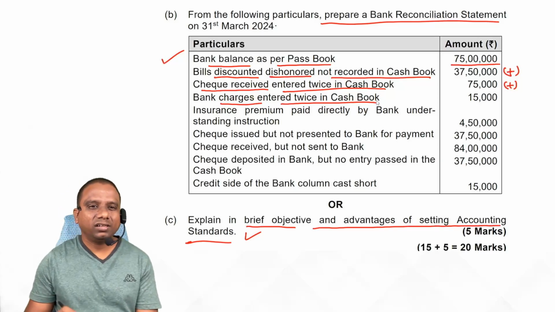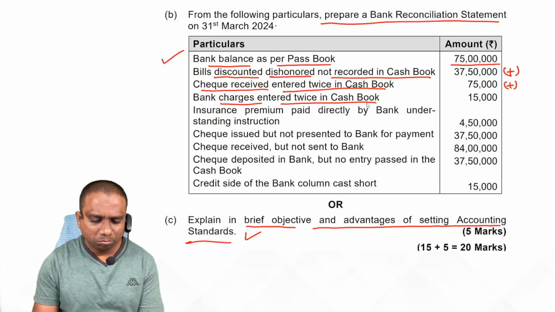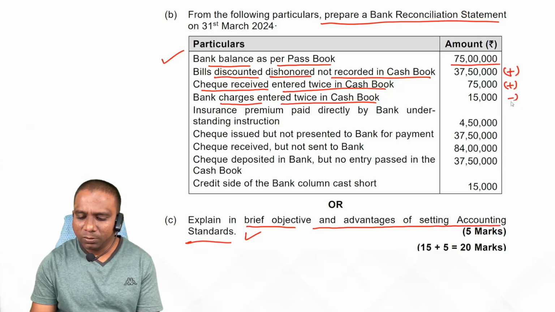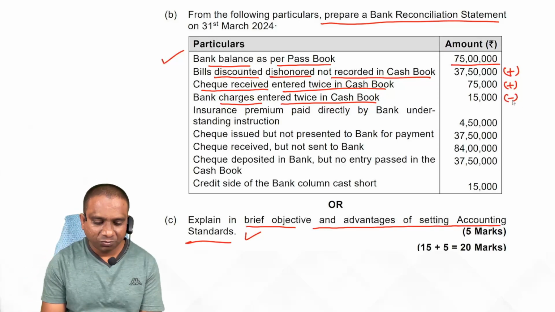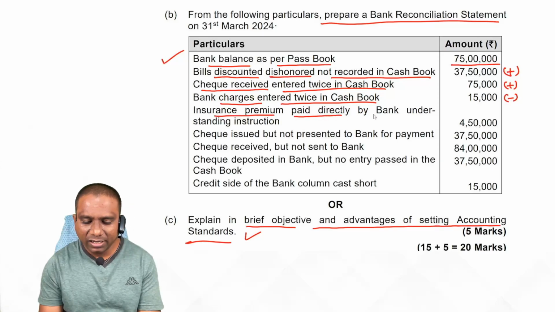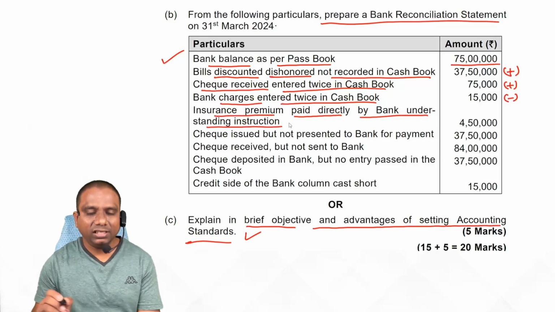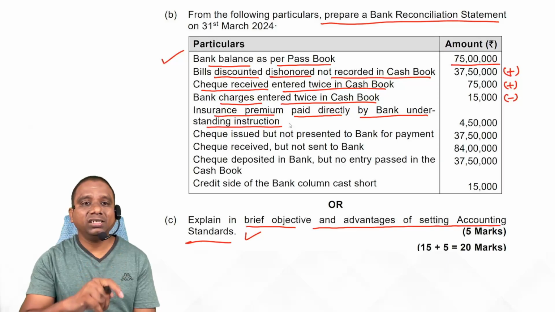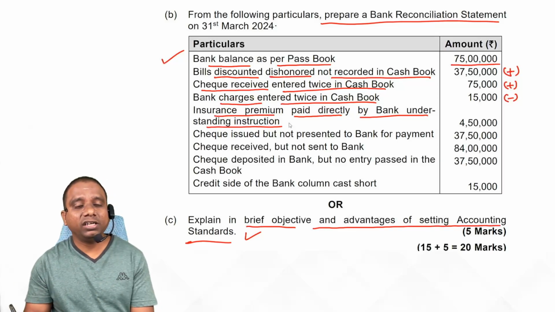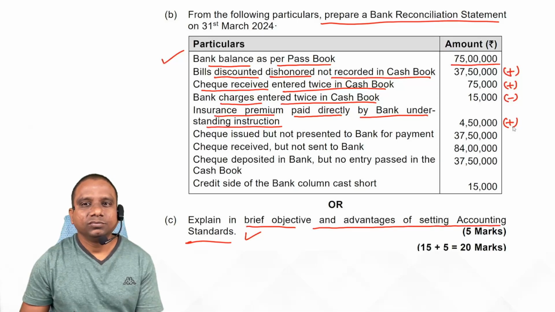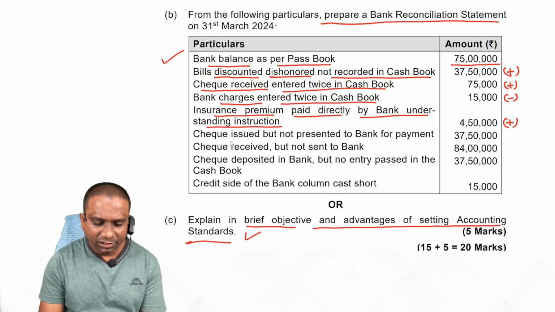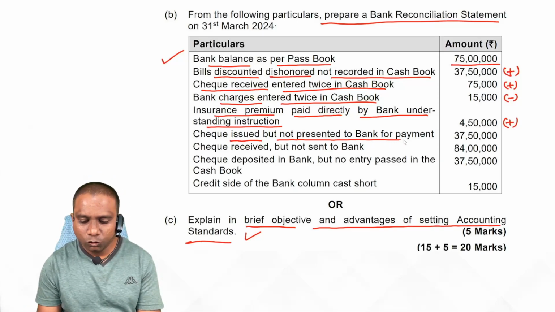Bank charges entered twice in the cash book. This is a cash book error. Bank charges entered twice means bank balance decreases, because our target is the cash book. Insurance premium paid directly by bank under standing instruction: automatically our bank balance decreases. It is not recorded in the cash book, so cash book balance. Simple, students.